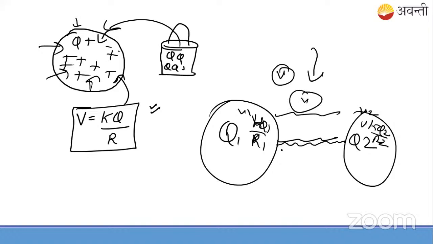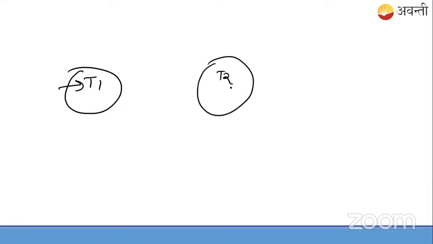To understand this, you must match it with the theory of what? Can anybody say? Heat, did you see? In the heat chapter, what did we study? Suppose there is one sphere with temperature T1, and another sphere with temperature T2.